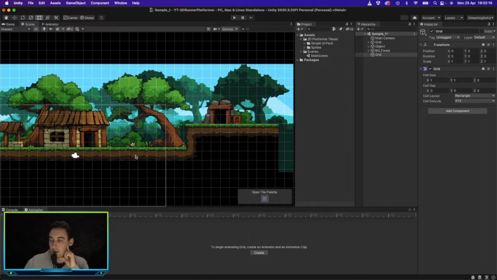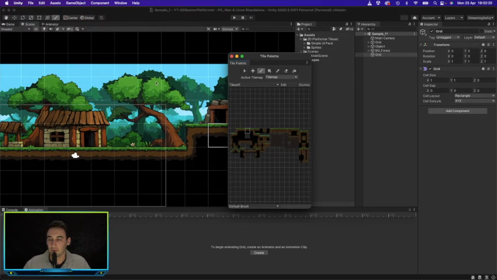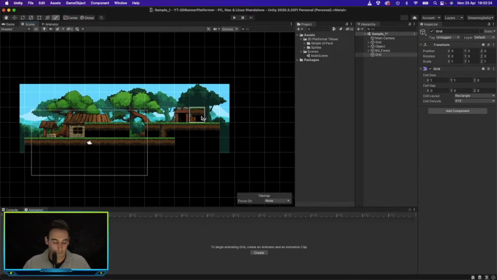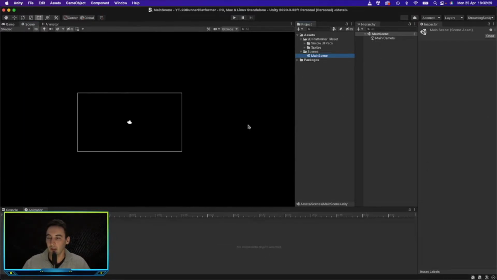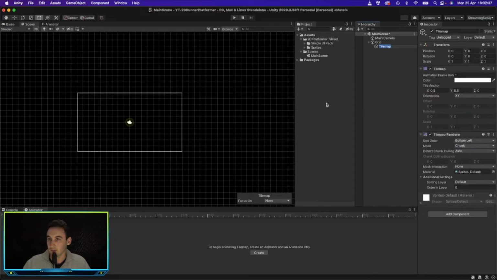Let us go ahead and open our tile palette. Over here you can see all the different tiles. We need to open our main scene. Don't save that. In our main scene we need to create a tile map, rectangular.